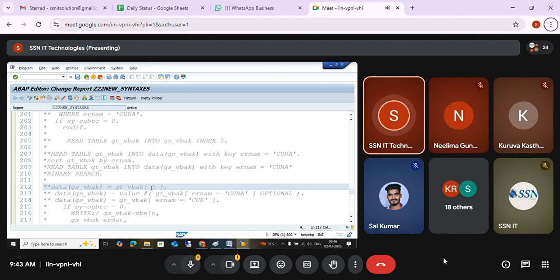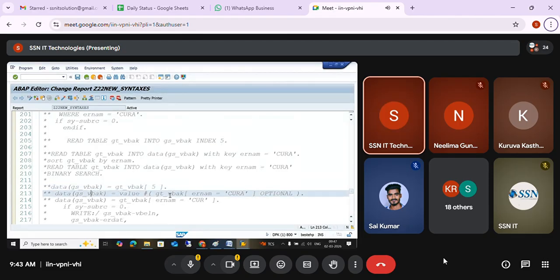This is how we can read. And instead of READ TABLE with key condition, you can use the internal table with the key condition, whatever the condition. But we use OPTIONAL because then it won't go for a runtime error. If you don't add OPTIONAL, it will go to runtime error if the value is not found.